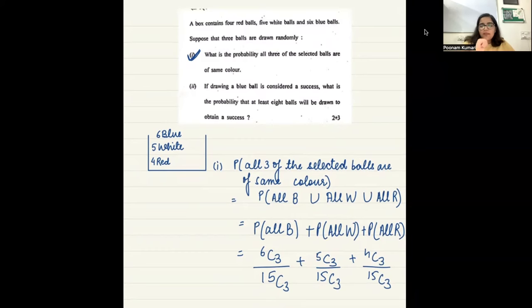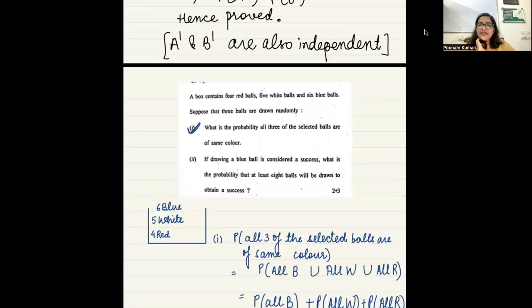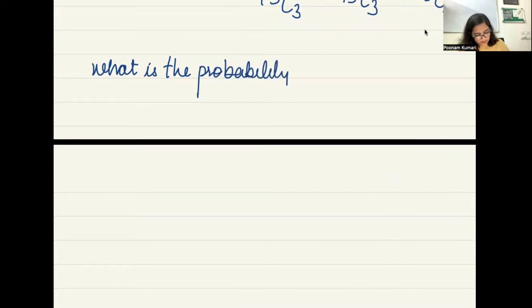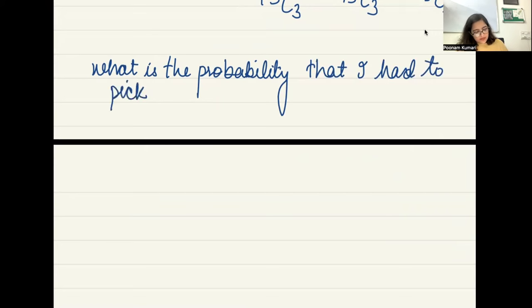So, ma'am, 6C3. What is 6C3? We are not picking 3 balls. I am just saying, what is the probability that I had to pick 3 balls to get my first success?